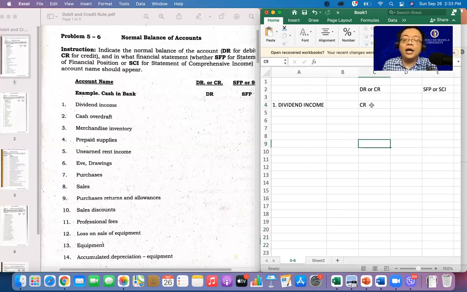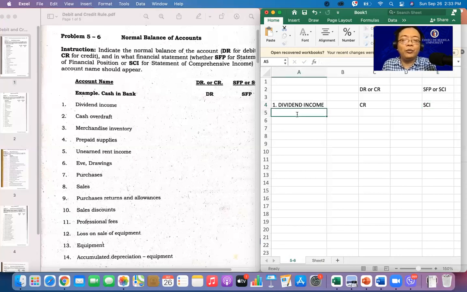How about naman in terms of identification, if it is SFP or Statement of Comprehensive Income? Of course, it is part of Statement of Comprehensive Income or your income statement, kasi nga income siya, di ba? Ano nga pagkakaiba ng Statement of Financial Position? That's your assets, liabilities, and owner's equity, while your SCI is your income, expenses, and revenue.